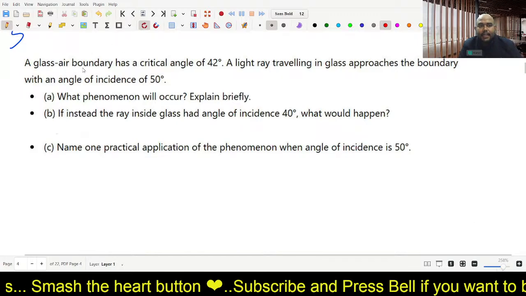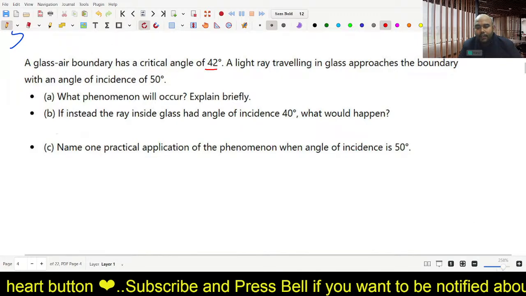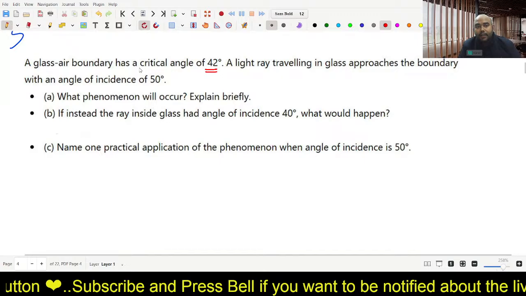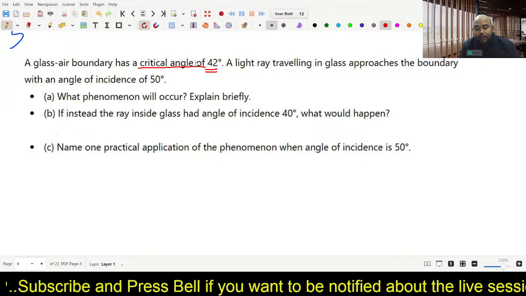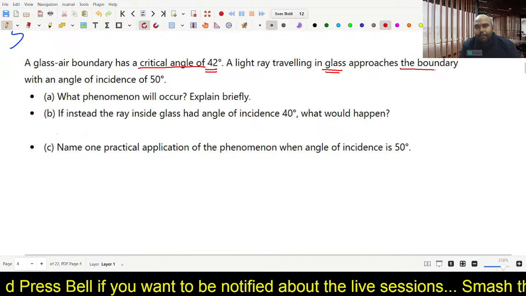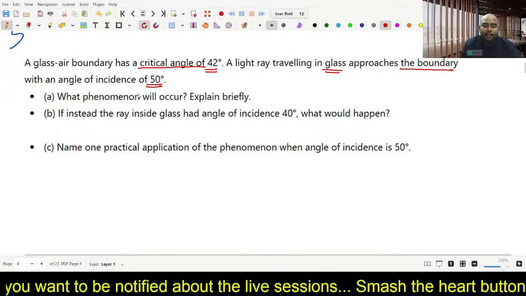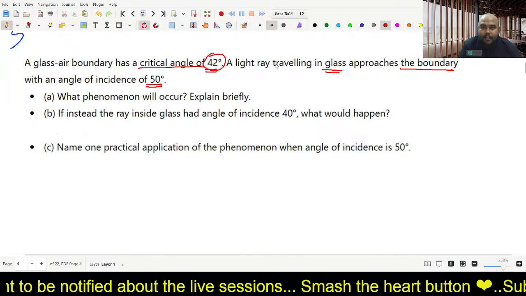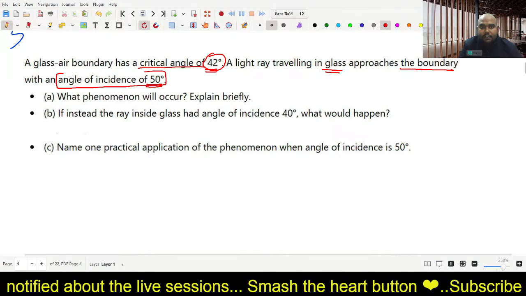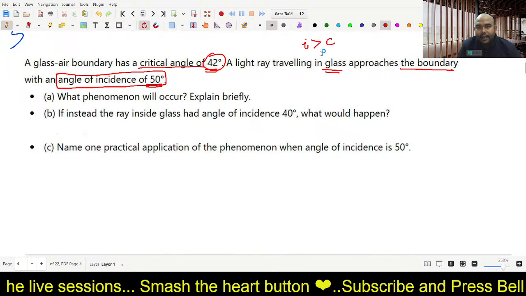A glass air boundary has a critical angle of 42 degrees. So the critical angle value is given as 42 degrees. A light ray traveling in glass approaches the boundary with an angle of incidence 50 degrees. Now see, critical angle is 42 degrees and angle of incidence is 50 degrees. So here the angle of incidence is more than the critical angle.